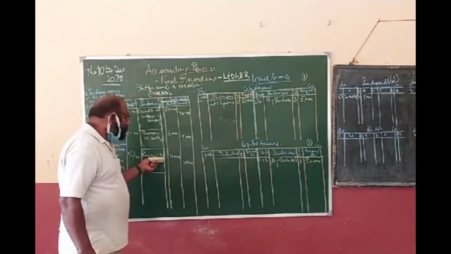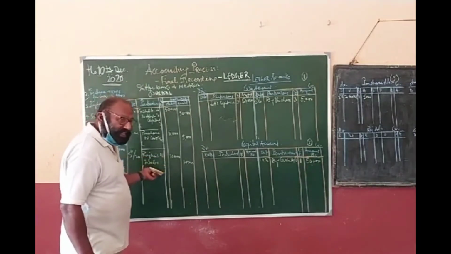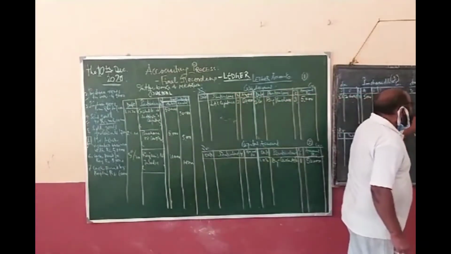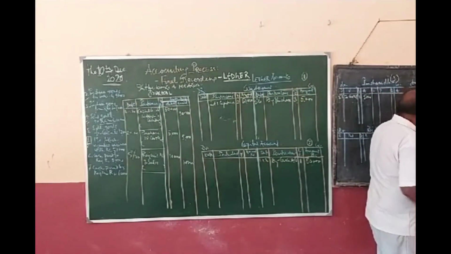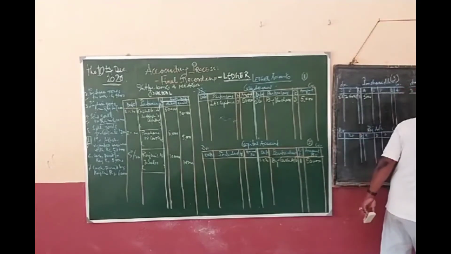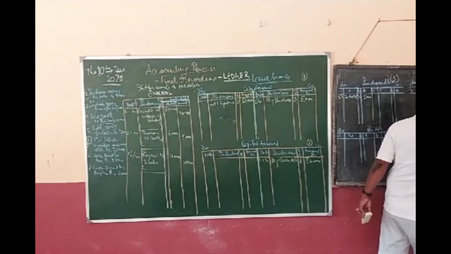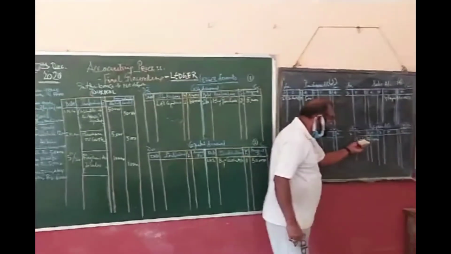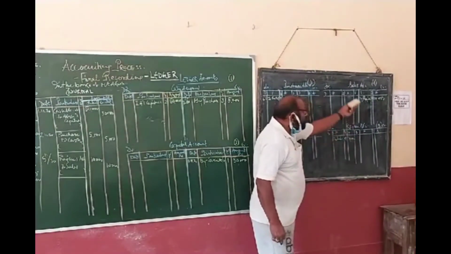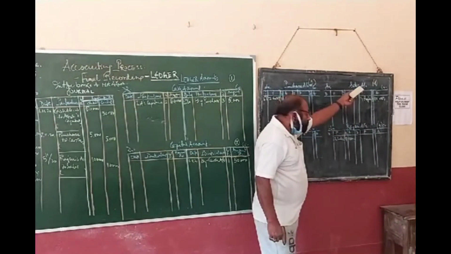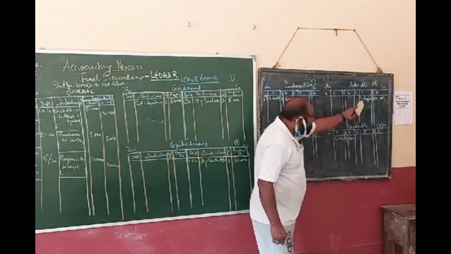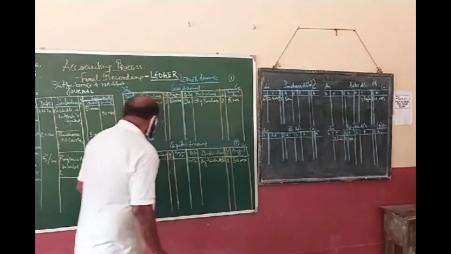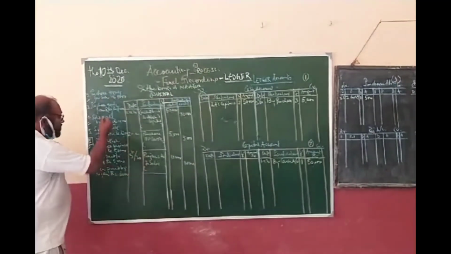Now we are getting two accounts. One is Rajan account and the other one is sales account. So I will have to open two pages, one for sales and the other for Rajan. I have opened one page, sales account, and sale is credited. So in the credit side, I have written 10,000 in the name of Rajan. And the Rajan account has been debited. So in the debit side of Rajan account, we have debited 10,000. The sales account folio number is 4 and Rajan's folio number is 5. So here I have written 5 and here I have written 4. Clear? Then come to this.